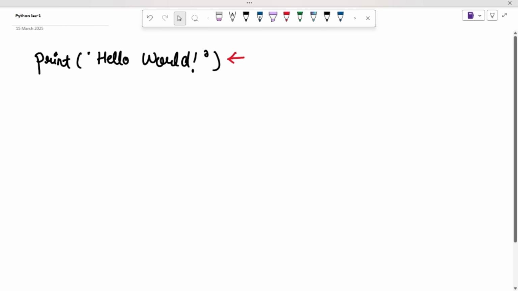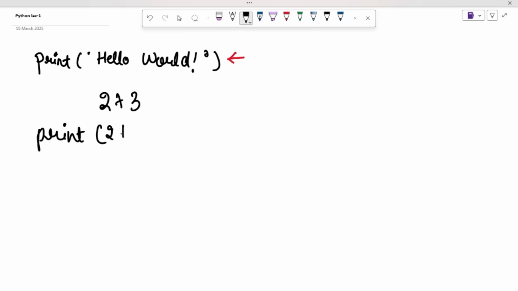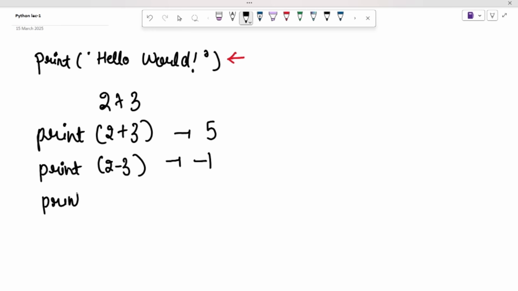Let's try out some numbers. Python makes math super simple with built-in operators. For example, if we want to add 2 plus 3, then we just need to write print 2 plus 3. It will give us 5. Similarly, for subtraction, we will do print 2 minus 3. It will return minus 1. And for multiplication, print 2 times 3. It will return 6.